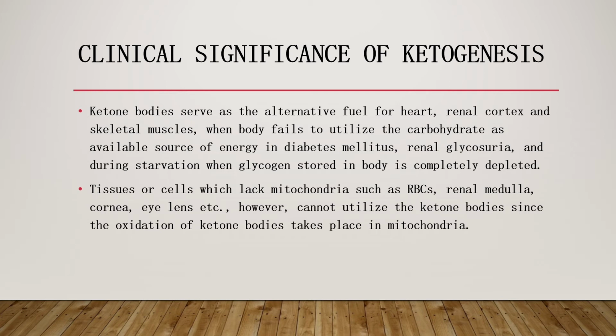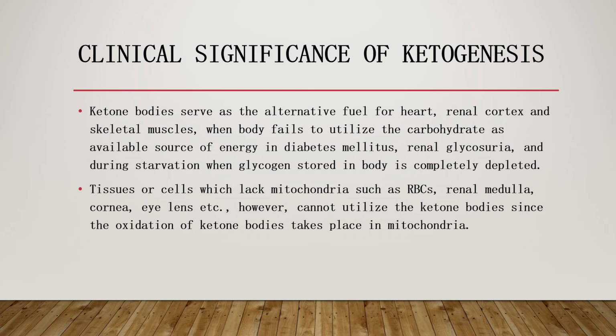An increase in the concentration of ketone bodies in the blood is called ketonemia. Due to ketonemia, excess ketone bodies will be excreted in urine. That condition is called ketonuria. During ketonuria, the urinary excretion will increase as high as 5000 milligram per day. Normally, ketone bodies are excreted in the amount of 90 milligram per dl, whereas during abnormal conditions, it may go as high as 5000 milligram per day.